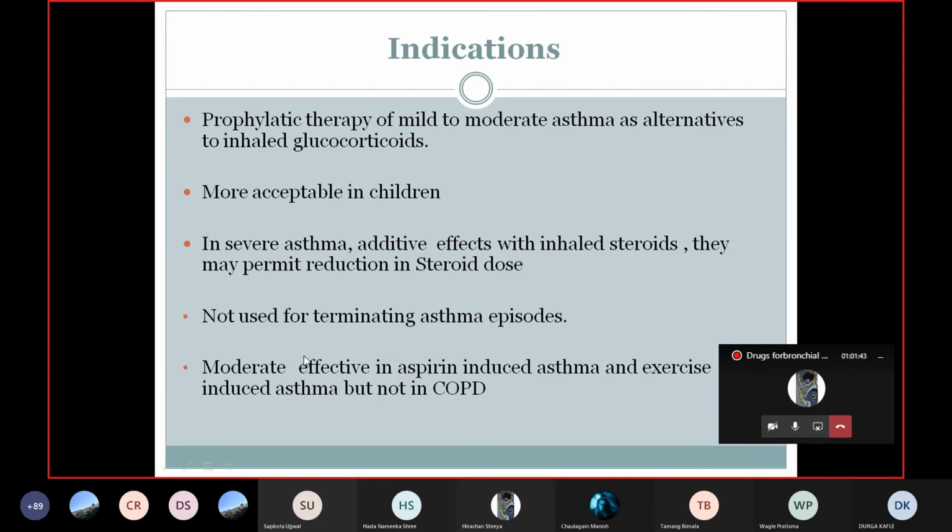These are not bronchodilators. They are moderately effective in aspirin-induced asthma and exercise-induced asthma, but not in COPD. Why is it used in aspirin-induced asthma? I have already discussed that, and sometimes it can be used in exercise-induced asthma, but not in COPD. In COPD, the preferred drug is always an anticholinergic.